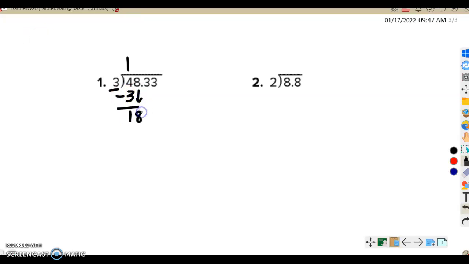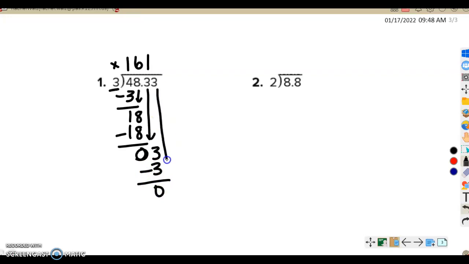down the 8, 3 goes into 18 6 times, because 6 times 3 is 18, we're actually going to get 0 left over there, but we still have more numbers to bring down. So we have 3 goes into 3, 1 time, 1 times 3 is 3, subtract and get 0 left over, and then we're just going to bring down that last number.